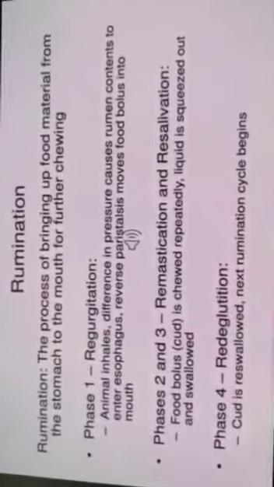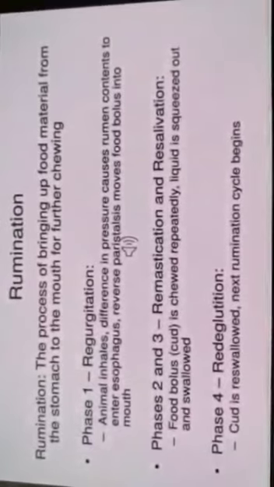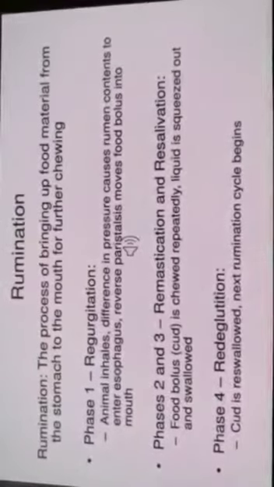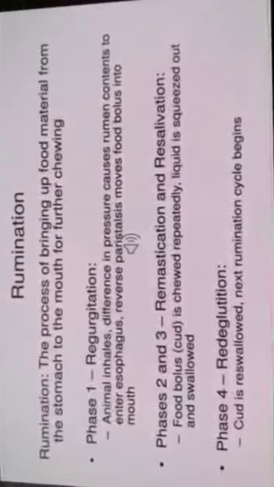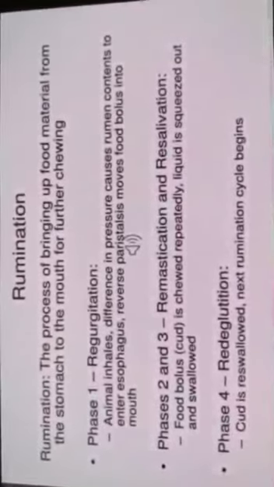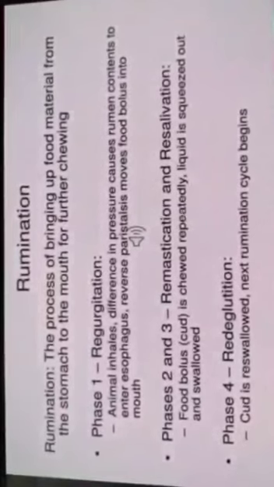Now, how can you define it? The process of bringing up food material from the stomach to the mouth for further chewing. When a cow or a goat or other animals like that obtain food, they do not chew it properly. They chew it enough to break it into small pieces and transfer it into a part of their stomach where it is stored. This stored food is known as rumen, okay? And the small particles that the rumen forms are known as bolus.